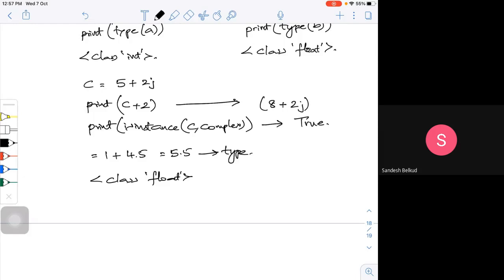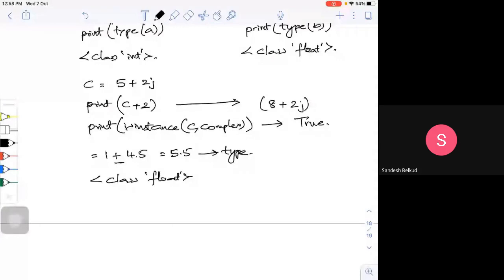That means whenever I do an operation with a float, automatically the integer also gets converted to a float. So we can see that an integer is what we call coerced. It gets converted into a float because of the operation, and the result is always a floating point value.